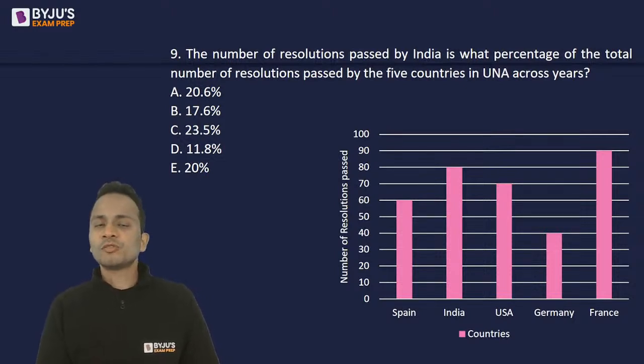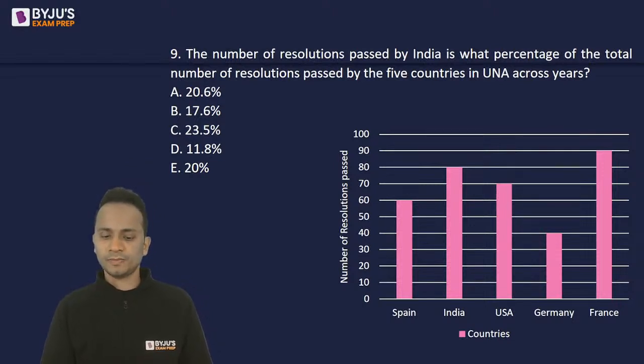The number of resolutions passed by India is what percentage of the total number of resolutions passed by 5 countries in UNA across years?